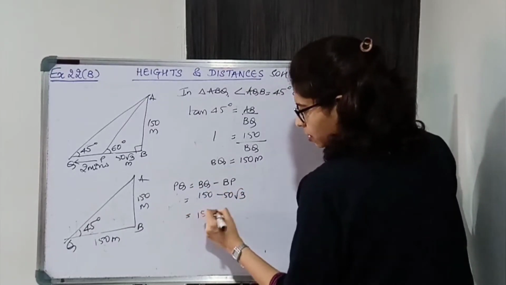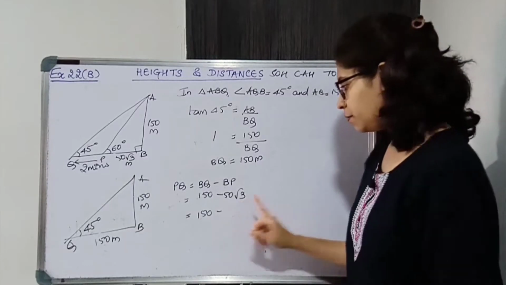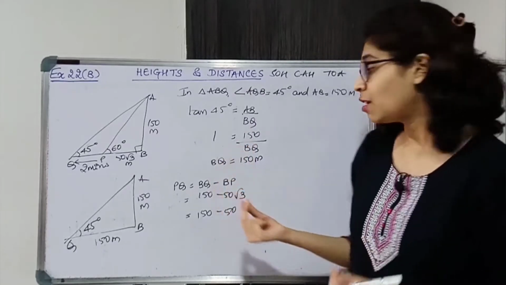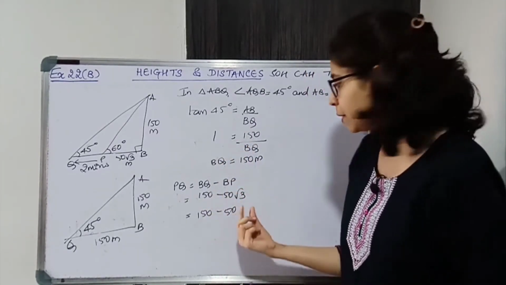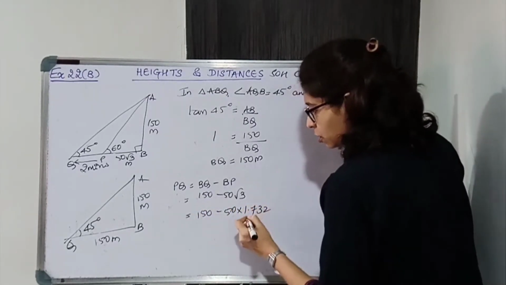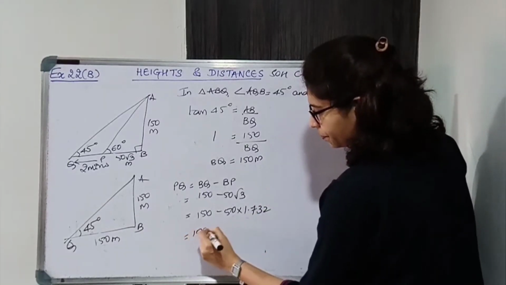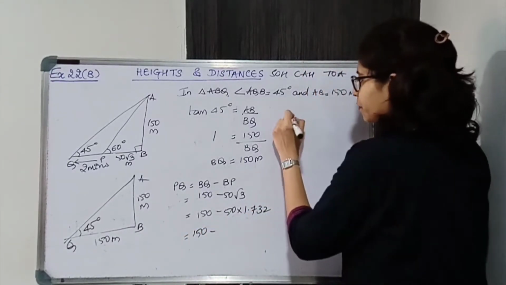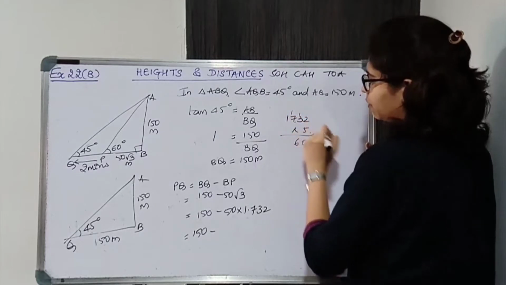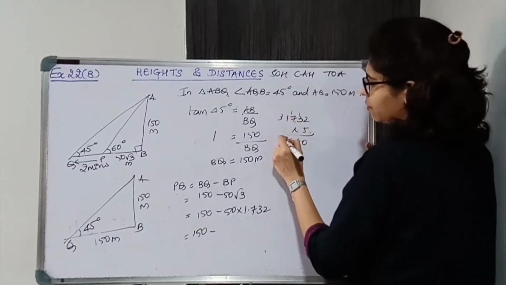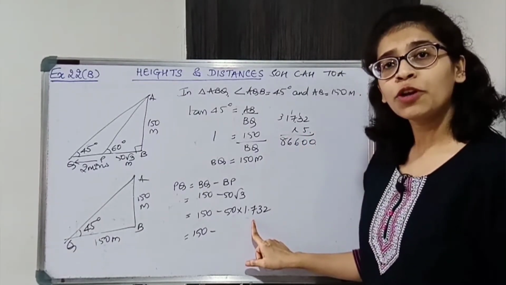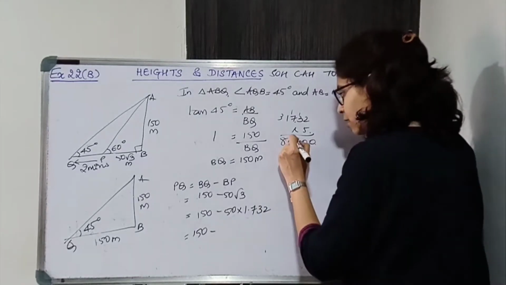Okay, now 50 √3. So what we have to do over here is we have to substitute the value of √3, because over here we cannot subtract without that. ठीक है, यहाँ पे irrational number है, here there is rational number. So into 1.732, you're supposed to know the value up to 3 decimal place. Okay, 50 into 1.732 multiply. So 1732 into 5 करो. 5 2s are 10, 5 3s are 15 plus 1 16, 5 7s are 35 plus 1 36, 5 1s are 5, 6 7 8. And there was 50, so एक 0 लगा दिया. Decimal point after 3 places from right, so 3 places from right there will be decimal point.